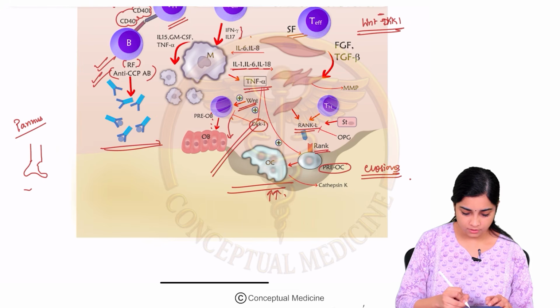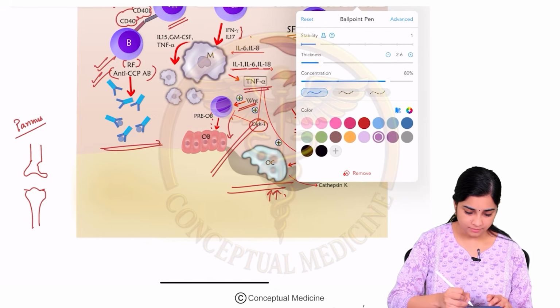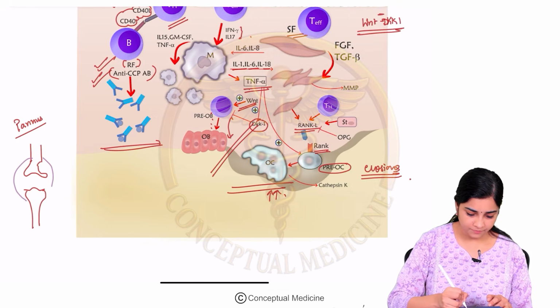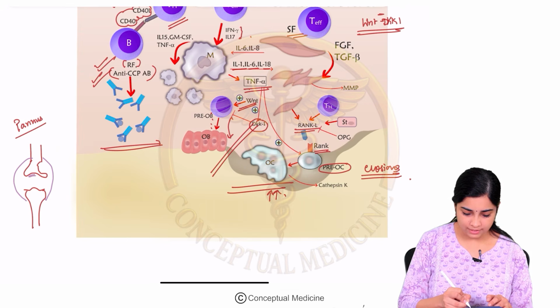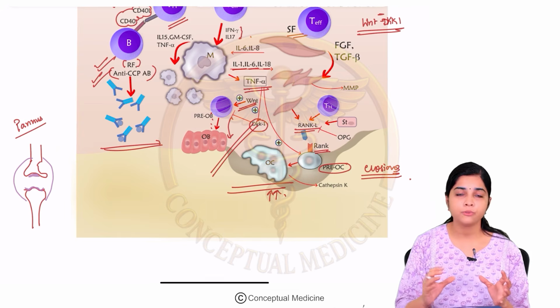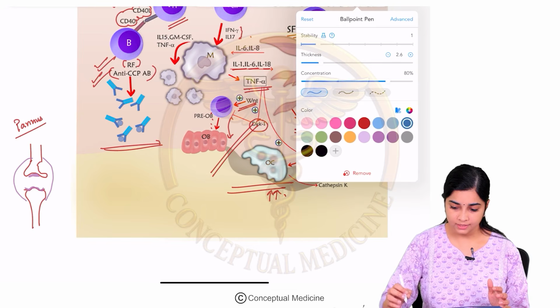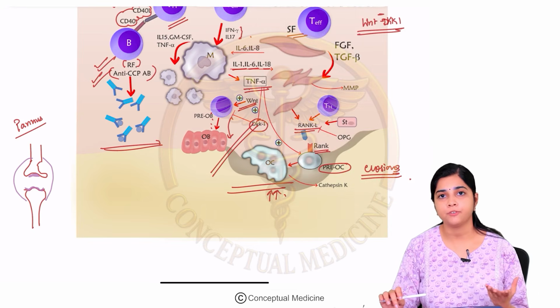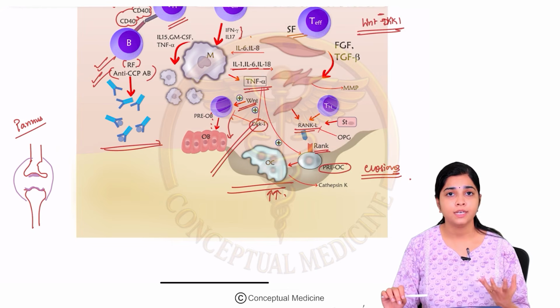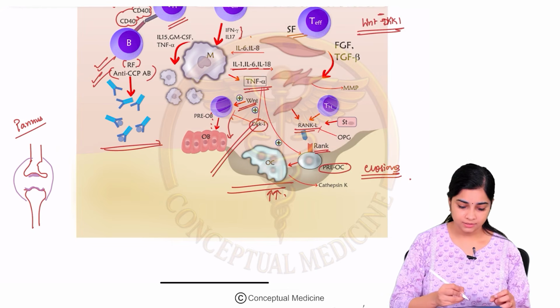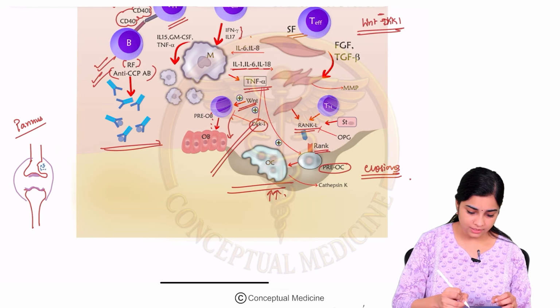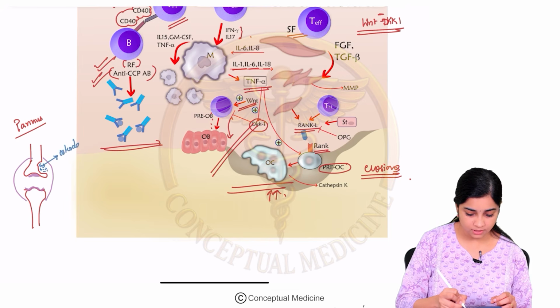Okay, so a normal bone is usually surrounded by what? It is surrounded by a synovial capsule, right? And within the bone you have some amount of cartilage and a synovial fluid which is present between the two bones. Now what happens in RA is that with this excessive amount of inflammation and infiltration of the macrophages into the joint cavity, the osteoclasts are going to cause destruction of the bone.